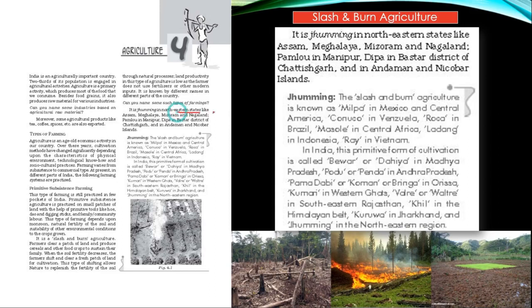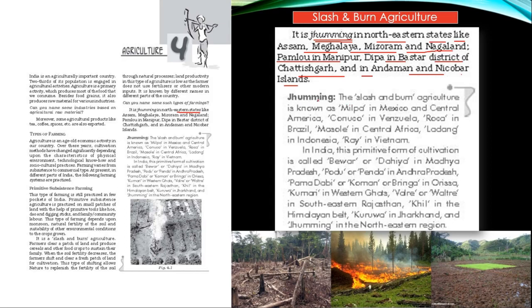Here, as you see, it is known as jhuming in northeastern states like Assam, Meghalaya, Mizoram and Nagaland, Palmu in Manipur, Deepa in Bastar district of Chhattisgarh, and in Andaman Nicobar Islands. So these names you can memorize, at least one or two out of it.